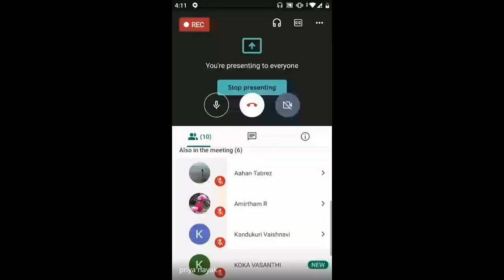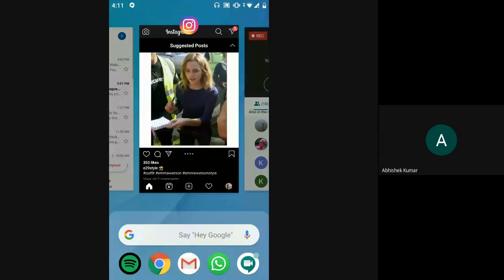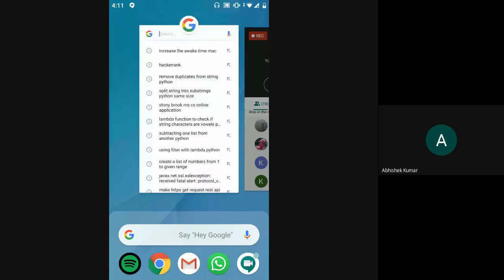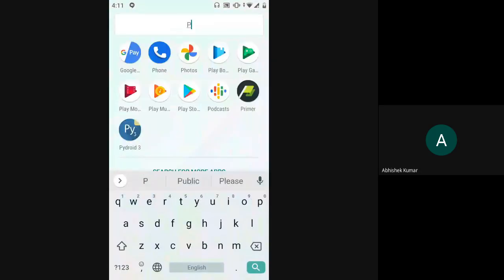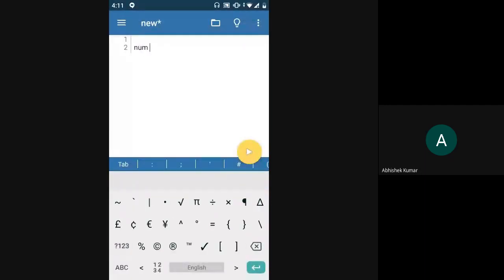Also, we saw yesterday one more concept: if we have a global variable and a local variable, both having the same name. Maybe I'll just share my screen and show the code. It will make it better. We have seen this yesterday, but I thought I'll revise it. I'll be using the same example that we used yesterday.